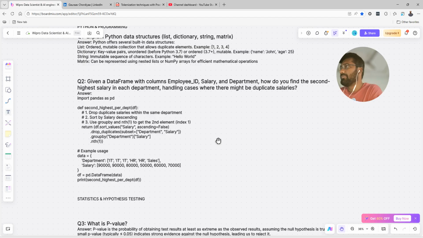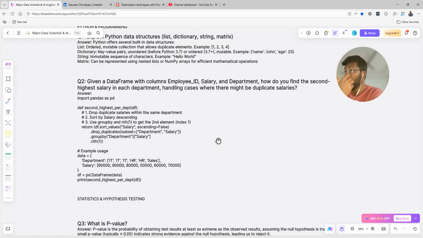You are given a data frame with a column named employee ID. You have a number of employees and their IDs are there, 1, 2, 3, 4 till 100 or more. You also have department and salary. How do you find the second highest salary in each department, handling a case where there might be duplicate salaries? First thing first, you don't need to write a SQL query. This might look like a SQL query question, but this is in Python. They specifically asked me to write it in Python code.